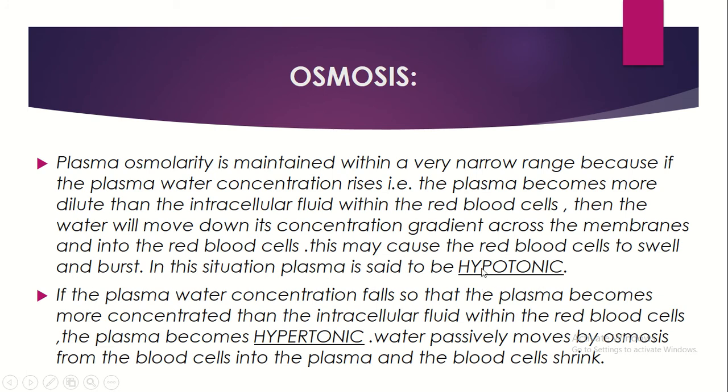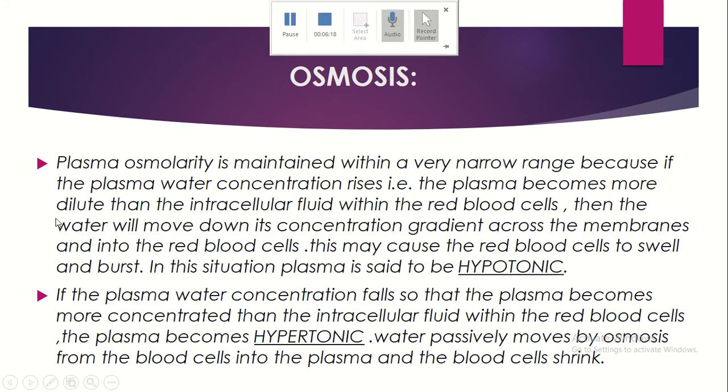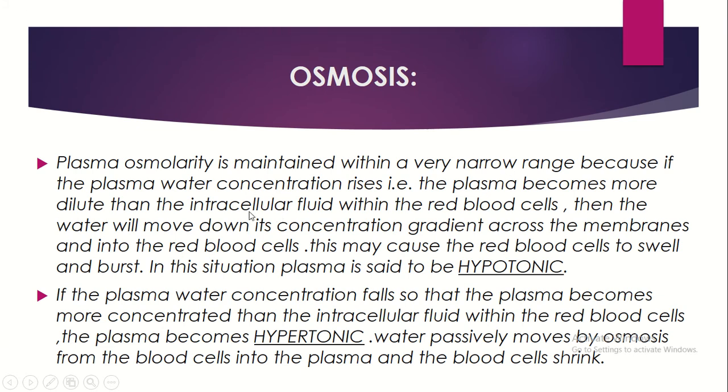In hypotonic solution, the plasma water concentration is high. We have already seen plasma. What is plasma? Blood consists of plasma and the blood cells. Plasma mainly contains water, and here the water concentration in the plasma is already too high.